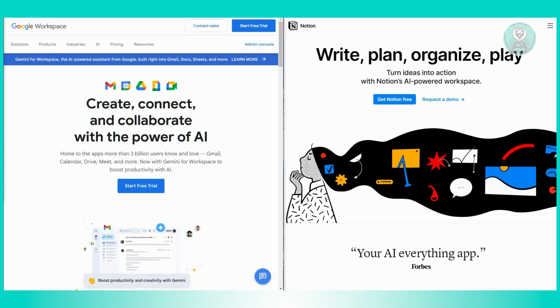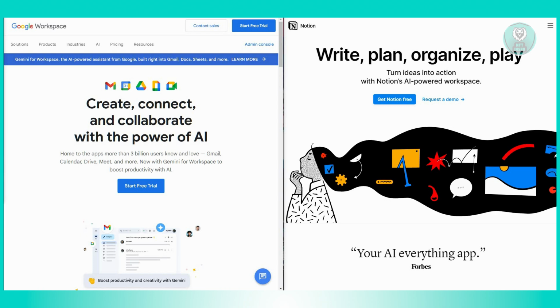Now, what are the things you need to consider when choosing between them? When deciding between Google Workspace and Notion, it boils down to your specific needs and preference. Google Workspace is actually excellent for teams needing quick integration, real-time collaboration, and a familiar user-friendly interface. It's ideal for those who rely heavily on Google's ecosystem for communication and productivity tools.